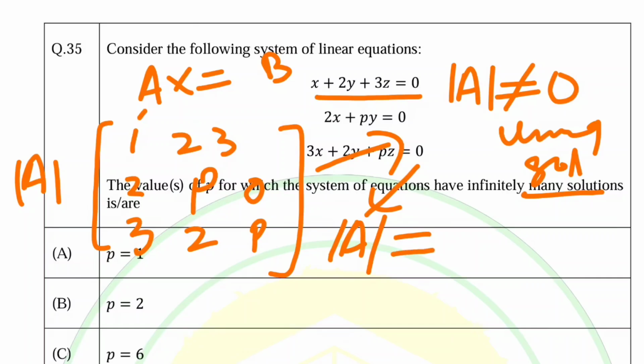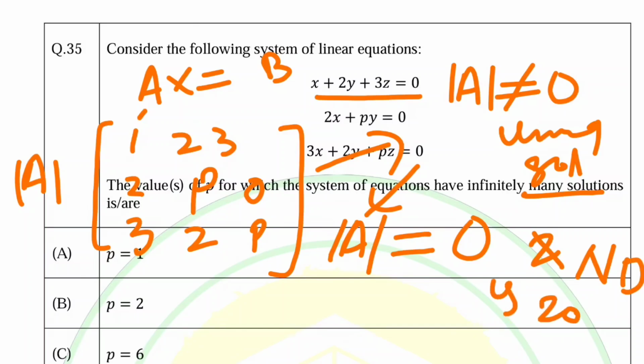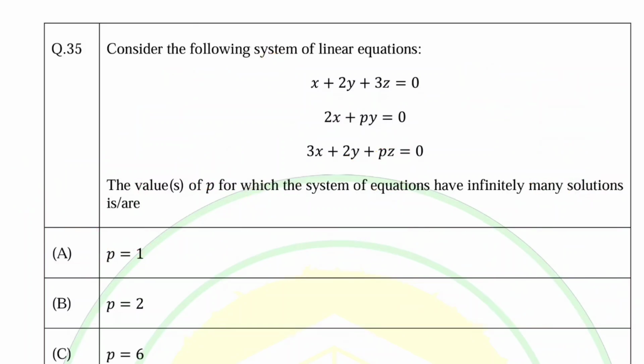If the determinant of this matrix is equal to 0 and at least one numerator determinant is 0, we will have infinitely many solutions. By this what we mean, when we solve these equations, first we find A.